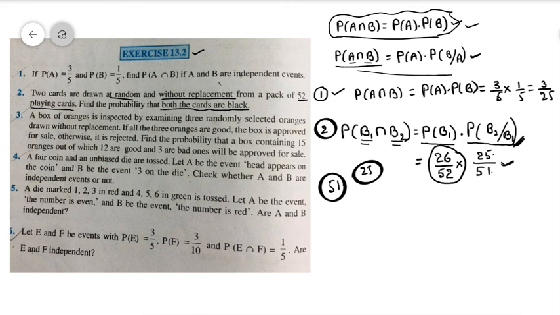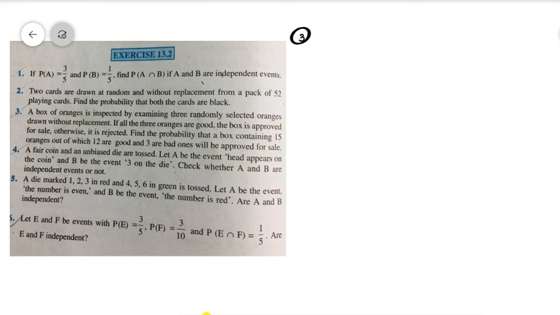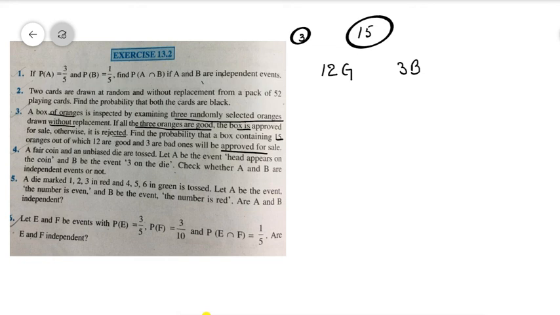This you can simplify. So now read question number 3. A box of oranges is inspected by examining 3 randomly selected oranges without replacement. If all the 3 oranges are good, the box is approved for sale, otherwise it is rejected. Total 15 oranges are there. Out of those 15, 12 oranges are good and 3 are bad ones. So he is asking, find the probability that the box is approved for sale.